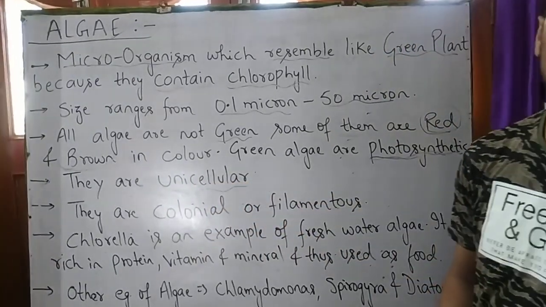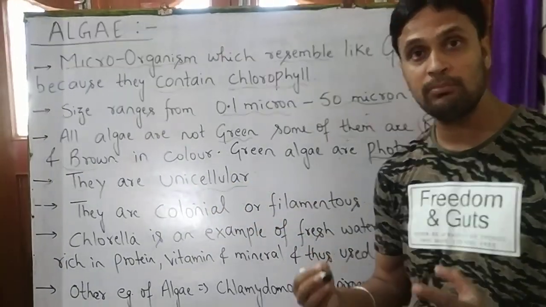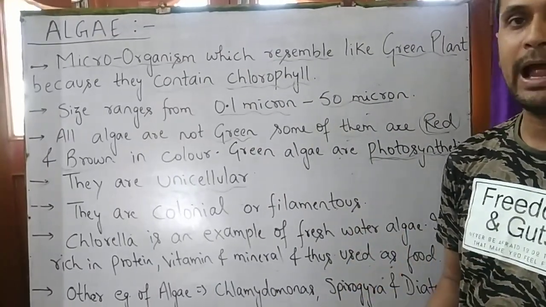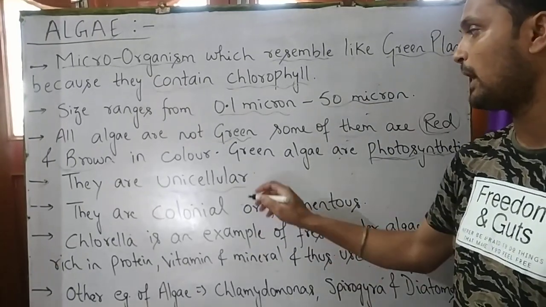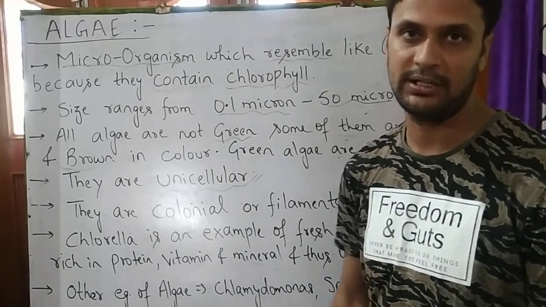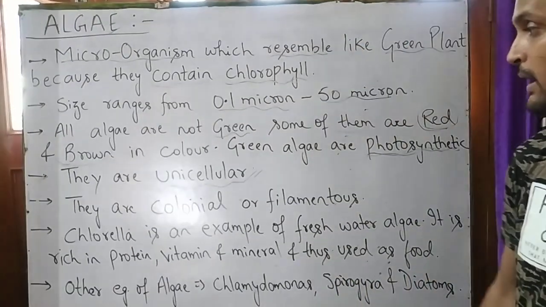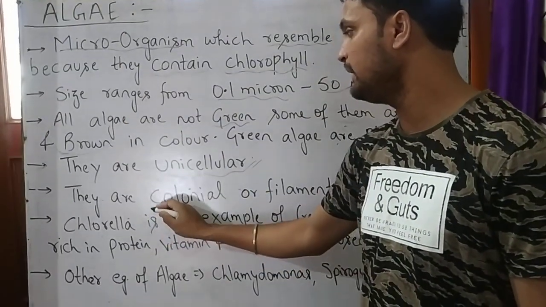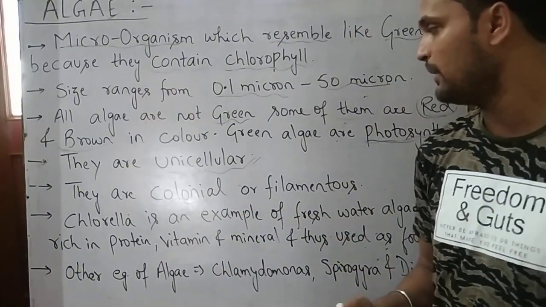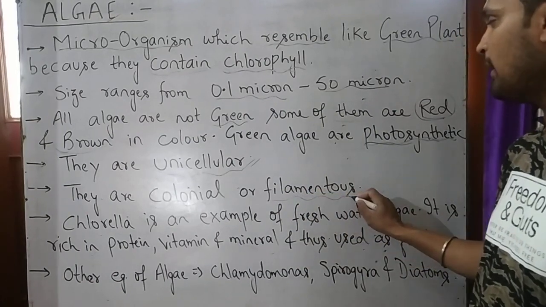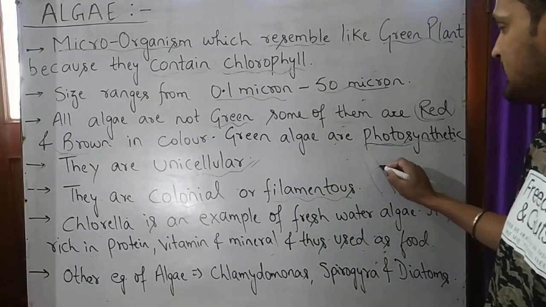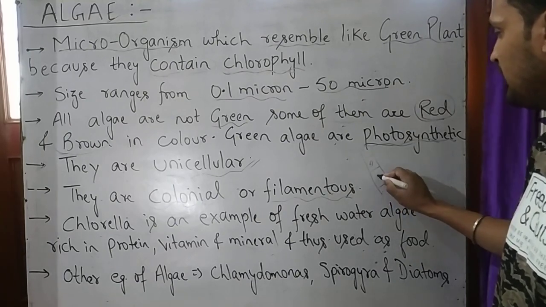What do you mean by unicellular? Those microorganisms whose body is made of one and only one cell are called unicellular. So algae are unicellular microorganisms. Algae can also be colonial. Colonial means that they live in groups, or filamentous. Filamentous means rod shape or sheet-like shape.